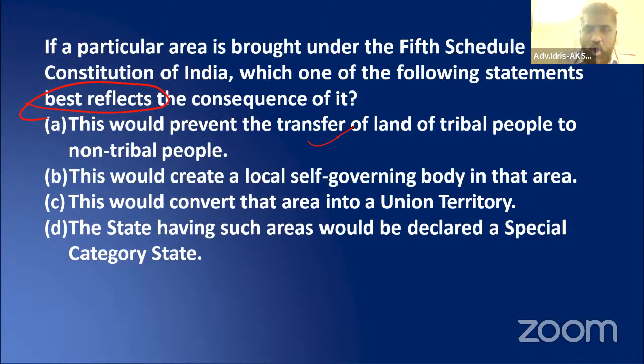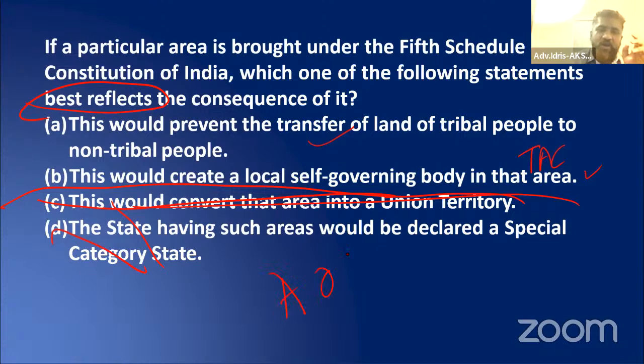This would create a local self-governing body in that area, the Tribal Advisory Council. Correct only. This would convert that area into a union territory. Absolutely wrong. The state having such areas would be declared a special category. Nothing like that.